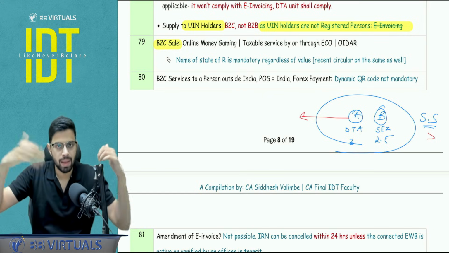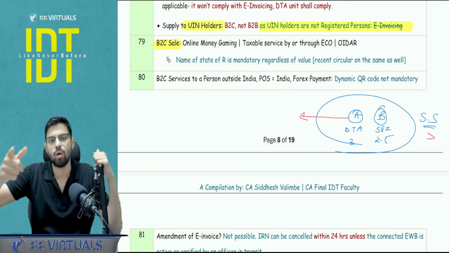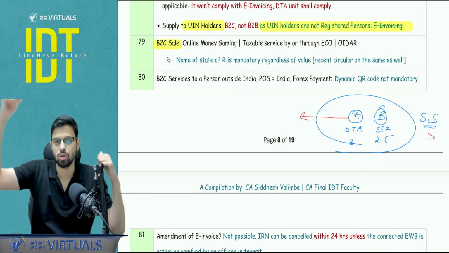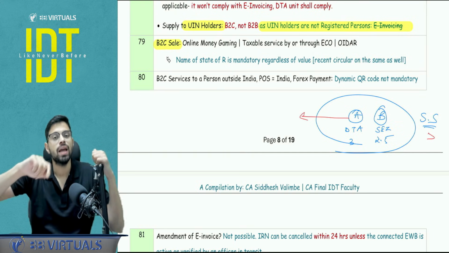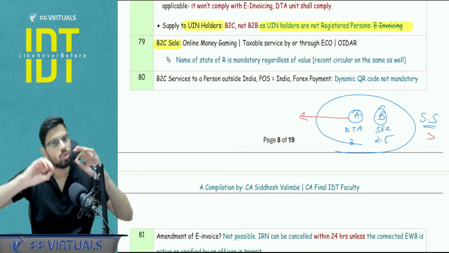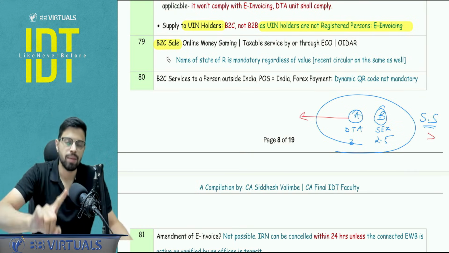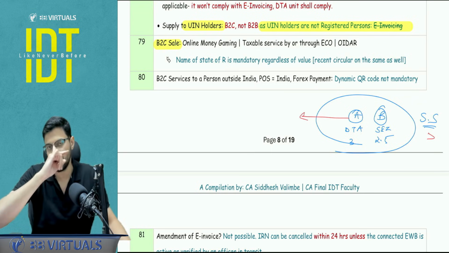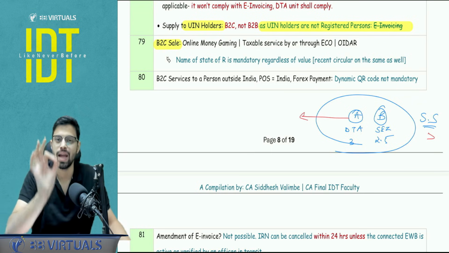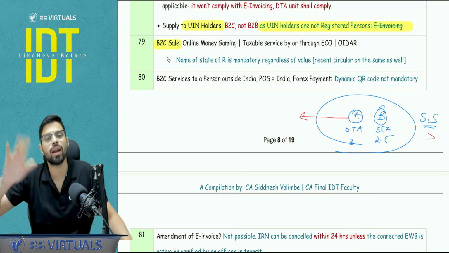Normally the name and state of the recipient is recorded when the value is 50,000 or more. But here, even if it is less than 50,000, you don't see the value; you ensure that the name of the state of the recipient is recorded on the invoice, and that state will be considered the address on record of the recipient in the records of the supplier.